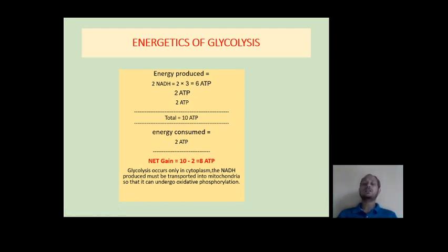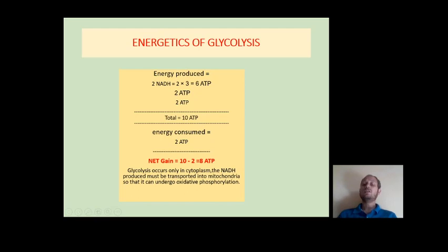Now, the energetics of this glycolysis. Here you can clearly see that two molecules of NADH have been formed. A single molecule of NADH gives rise to 3 ATP, so two molecules of NADH will produce 6 ATP. And we have seen that in two reactions, direct ATP formation takes place, and that's why these are the 2 and the 2 ATPs. So in total, 10 ATPs have been produced in the process of glycolysis.